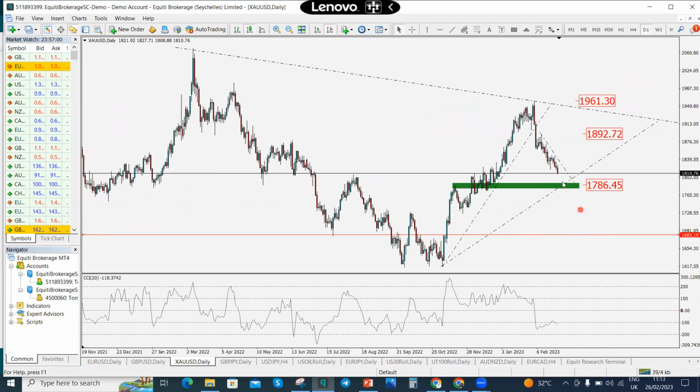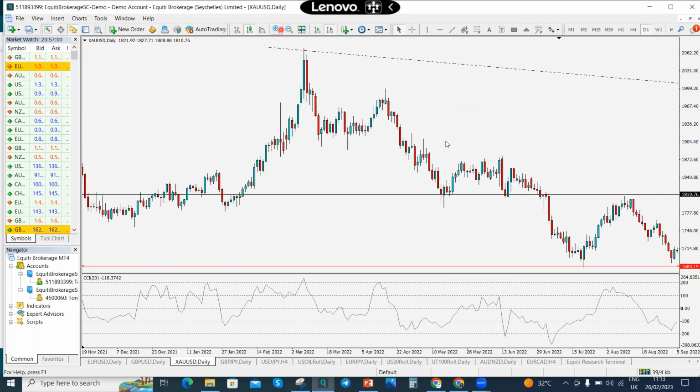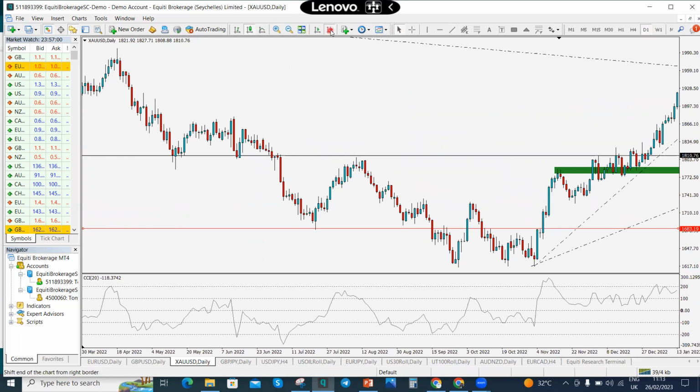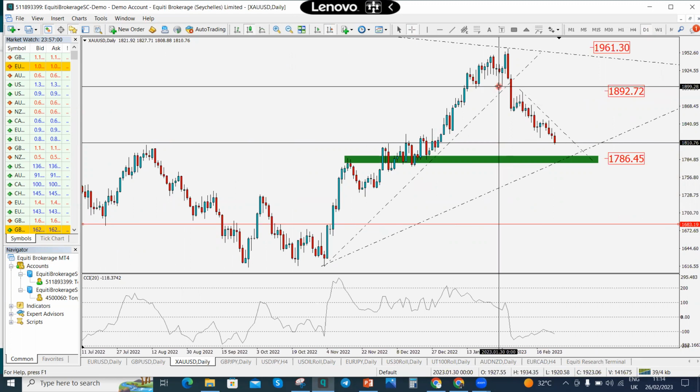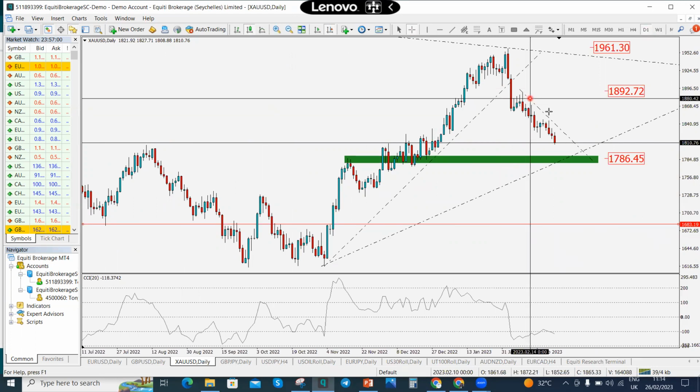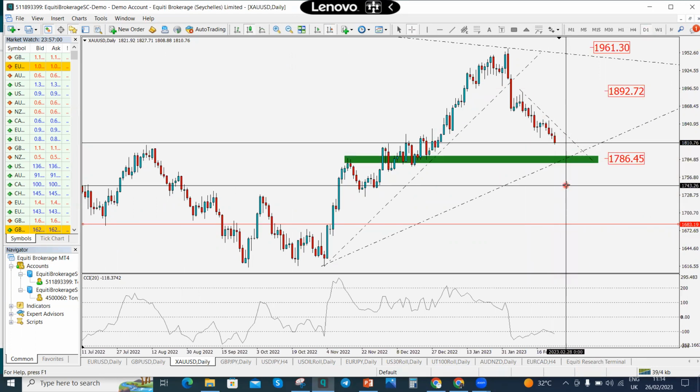So we'll be looking out for sell opportunities. If you notice carefully, it broke this counter trend line first, and then after breaking that counter trend line, it came to test the key level. Gold sometimes could be quite funny. This is a key level, although it didn't come specifically to test that key level, it came really close and then began to sell off again. So this is where, in my opinion, gold is going. Gold is going to retest around 1786.45.